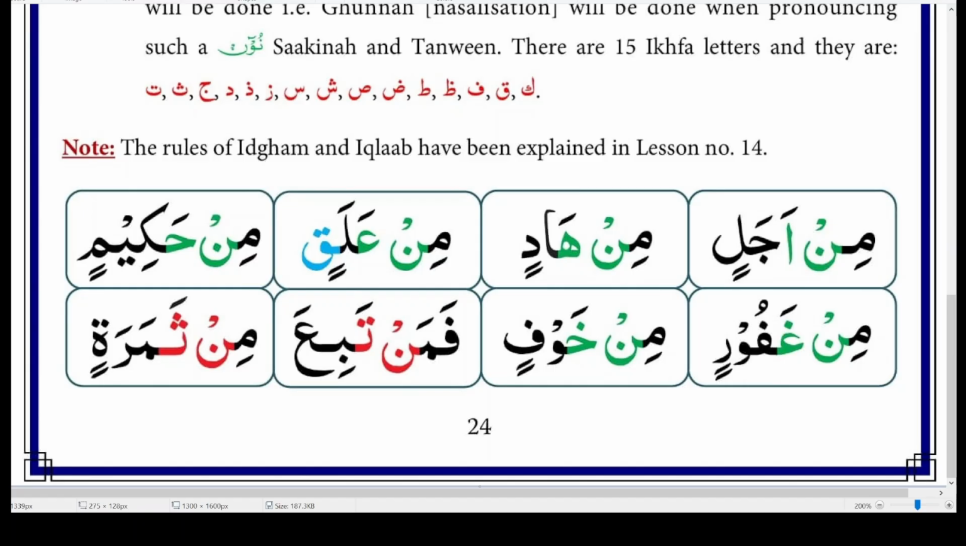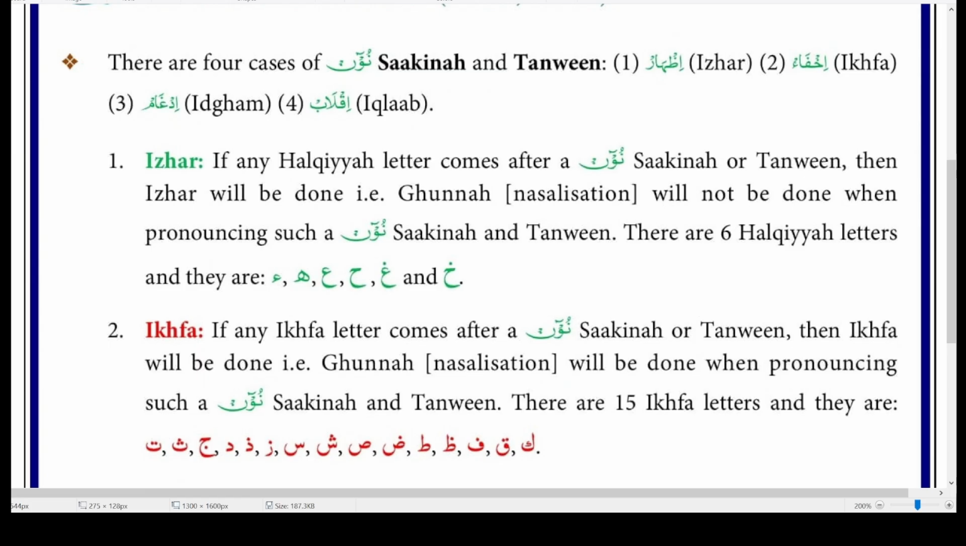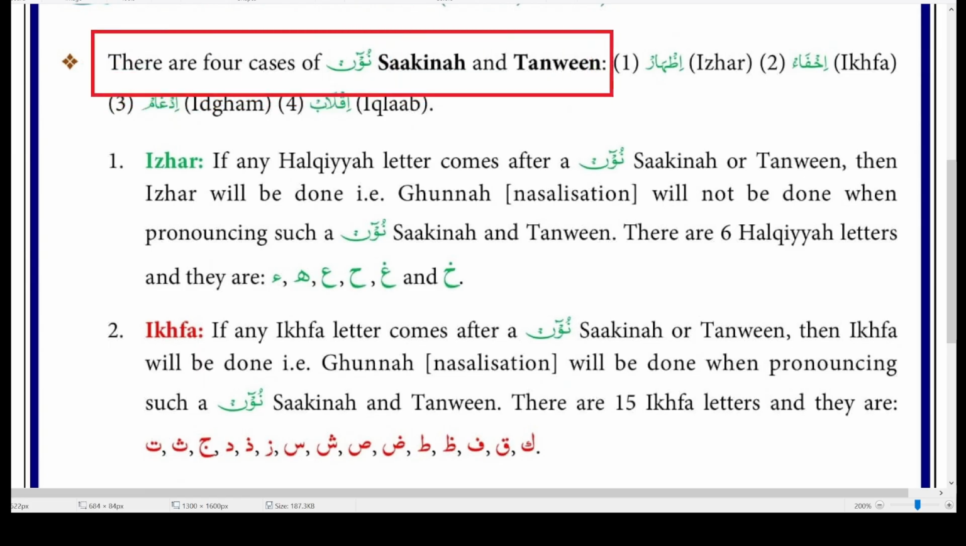The first case of Noon Sakin and Tanween, the first way when we pronounce it clearly, is called Izhar of Noon Sakin. There are four cases of Noon Sakin and Tanween, and I just told you the reason why there are the same rules for Noon Sakin and Tanween.